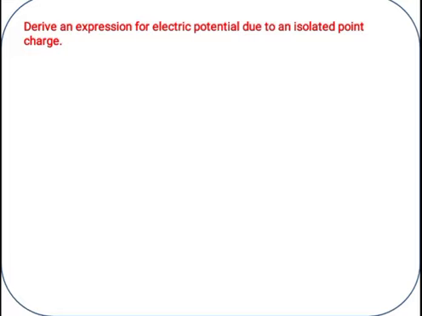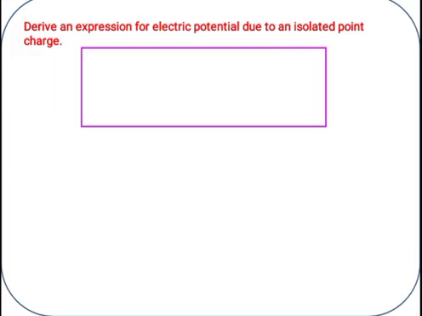Isolated means a single point charge. Consider a positive charge Q, and this is the direction of the electric field.